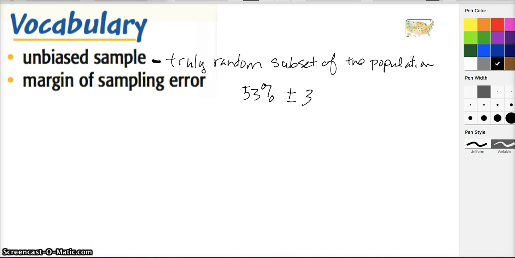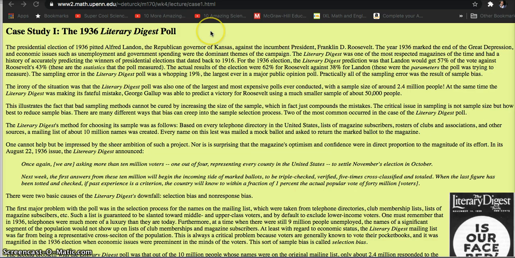A real quick story about biased sample groups. I remember hearing about this in college, in a political theory class. The presidential election between Alfred Landon and Franklin Delano Roosevelt was called poorly by the Literary Digest poll, and they had sampled a lot of voters.